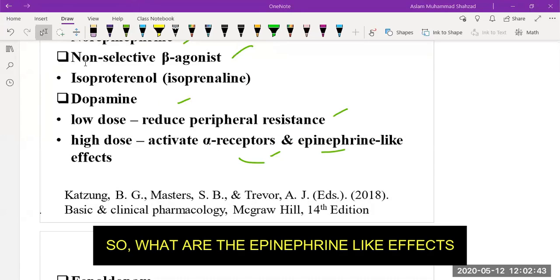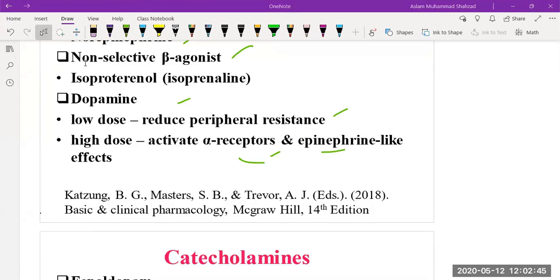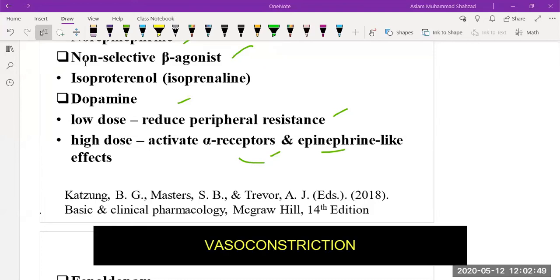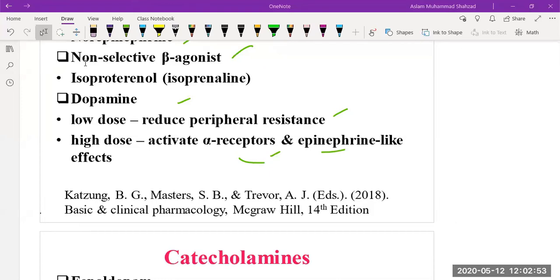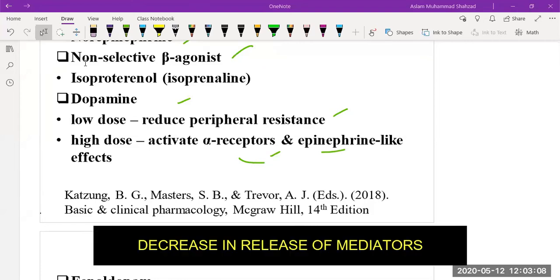So what are the epinephrine-like effects? It can cause vasoconstriction and increase the blood pressure on alpha-1 receptors. If it acts on beta-1 receptors, it can cause an increase in cardiac contraction and an increase in heart rate. Or if it acts on beta-2 receptors, it can cause bronchodilation and a decrease in the release of mediators.